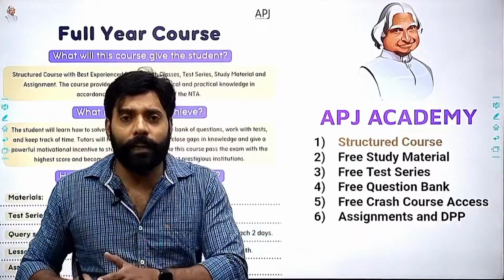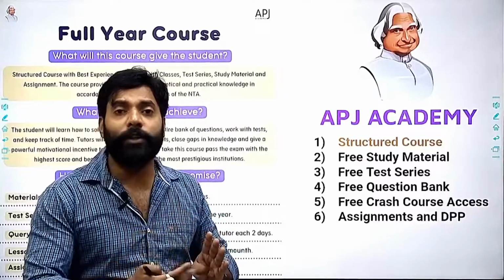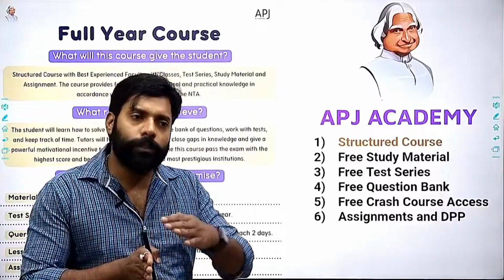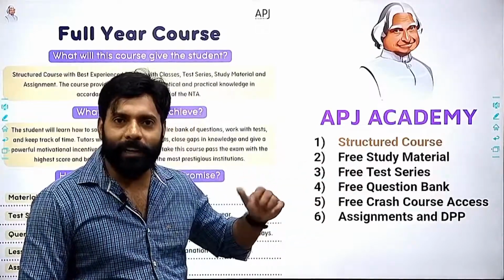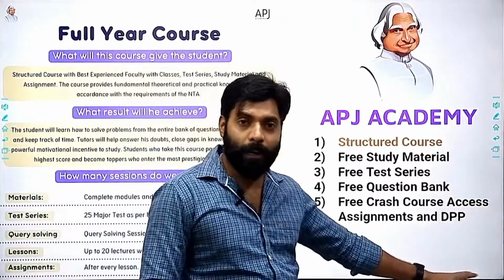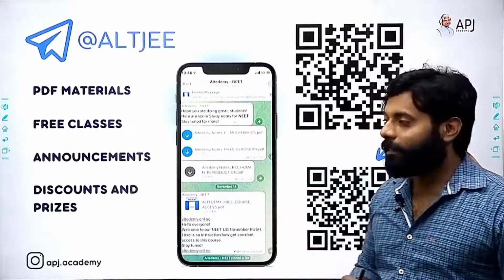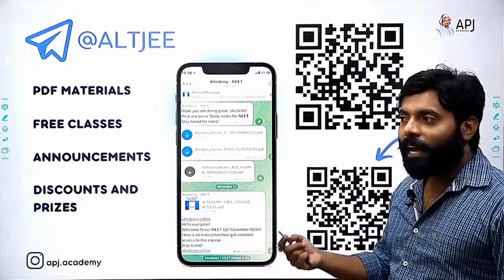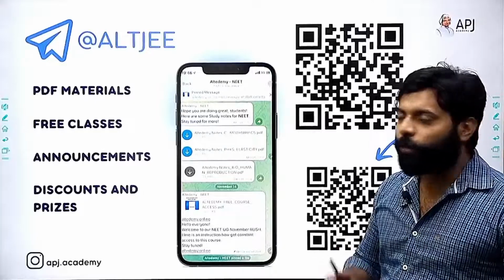Just like in today's class, I completed the center of mass. I completed all the theories related to the center of mass, what will come first, what will come second, what will come third.